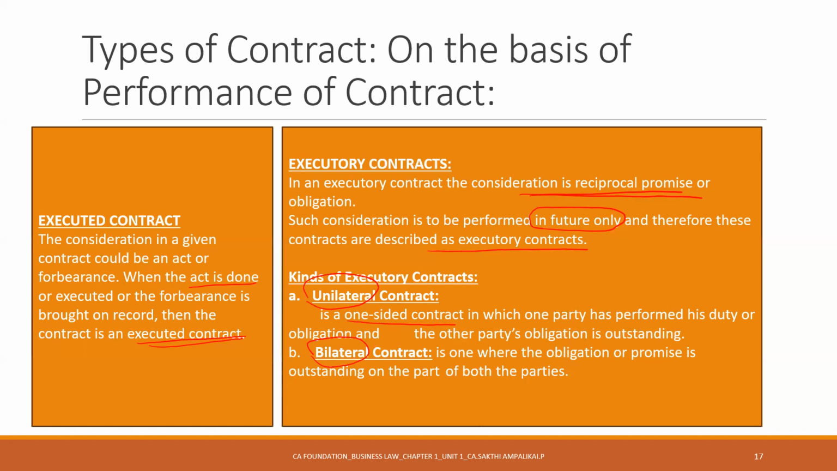Let's assume when both parties have done their part, then it becomes an executed contract, not an executory contract. Meaning the contract has been done. It is half done here. Either half done or both sides have not done. Okay.